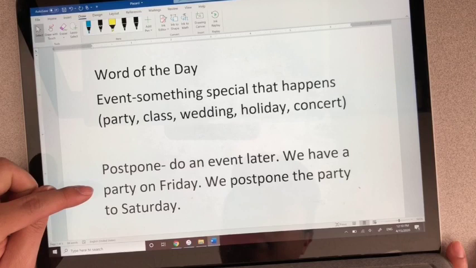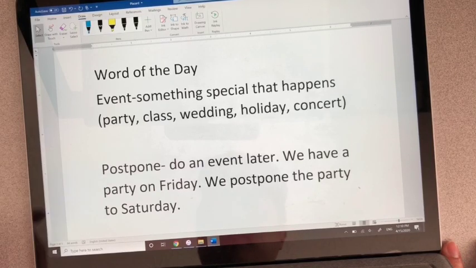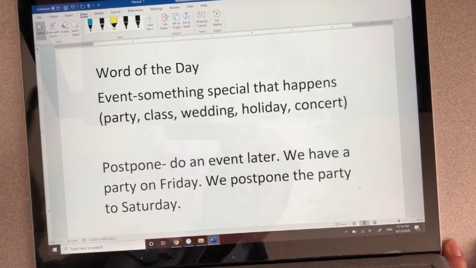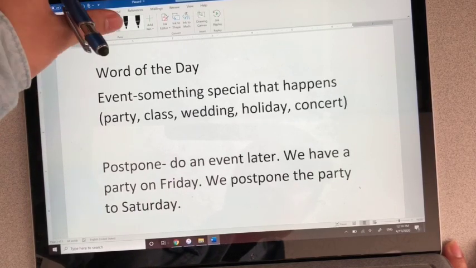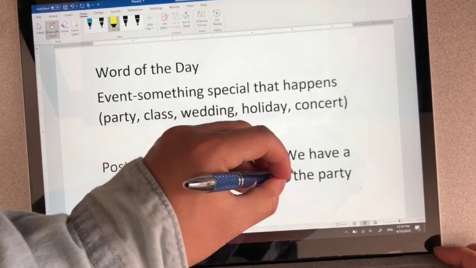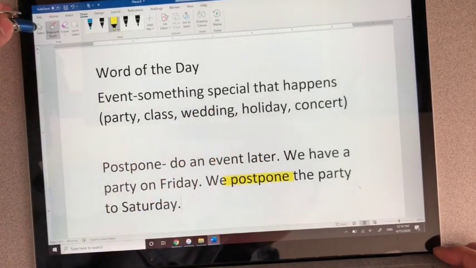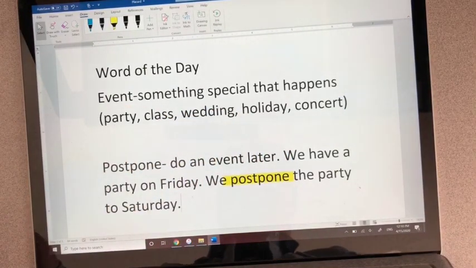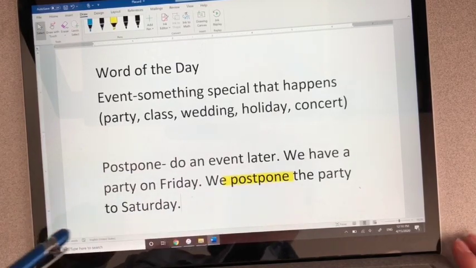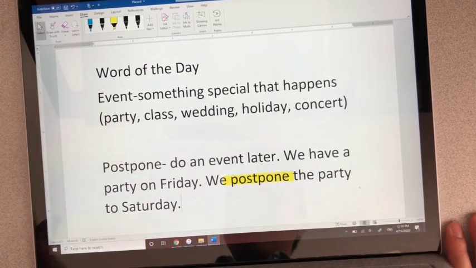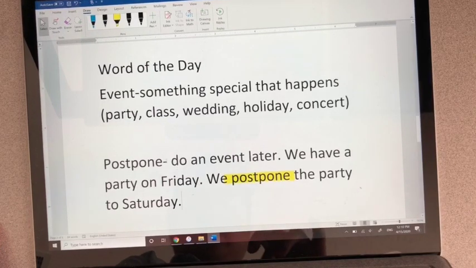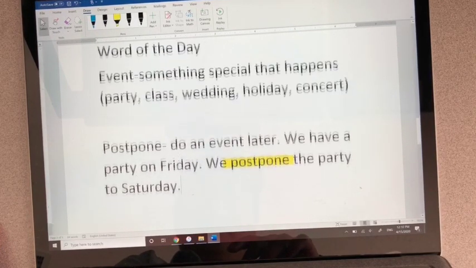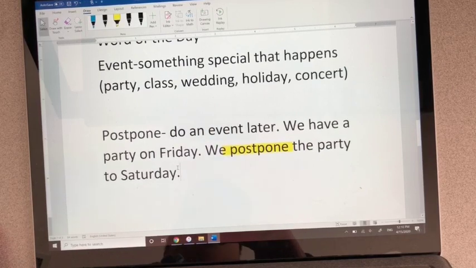So originally we were going to have a party on Friday, but we postponed the party, so we move the party to a later time. We do an event later. That's what postpone means. We postpone the party to Saturday.